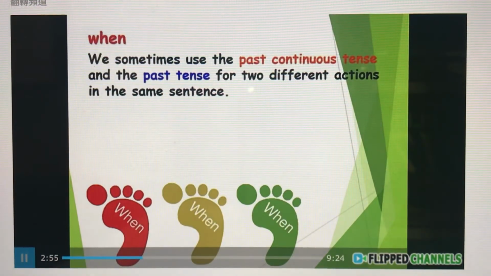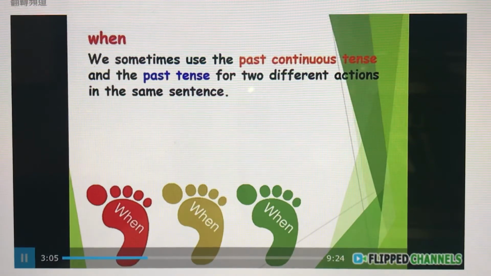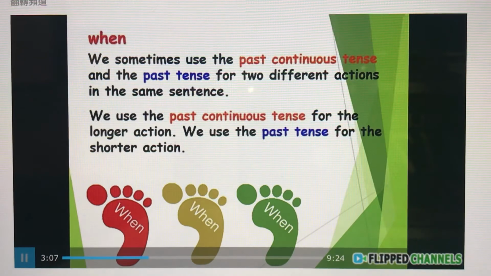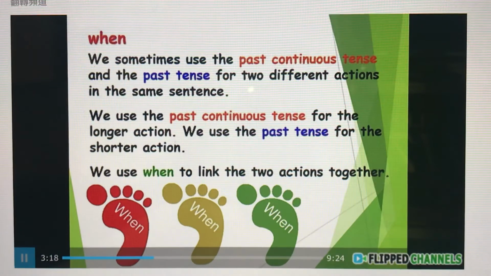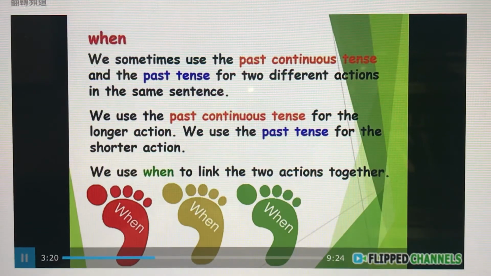How about the usage of this connective when? Now we use past continuous tense and the past tense for two different actions in the same sentence. Look at this. And we use the past continuous tense for the longer action and past tense for the shorter action. And we use when to link the two actions together.